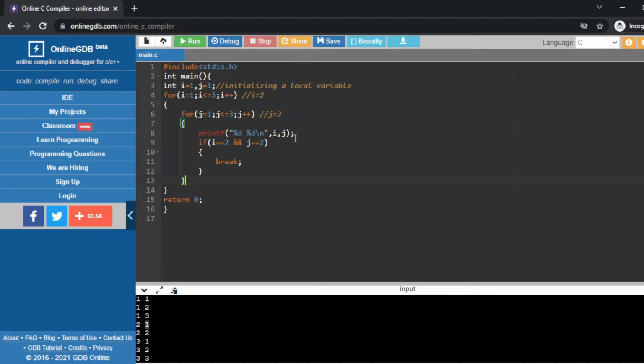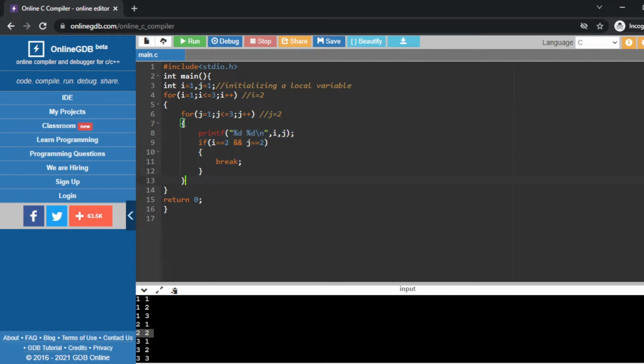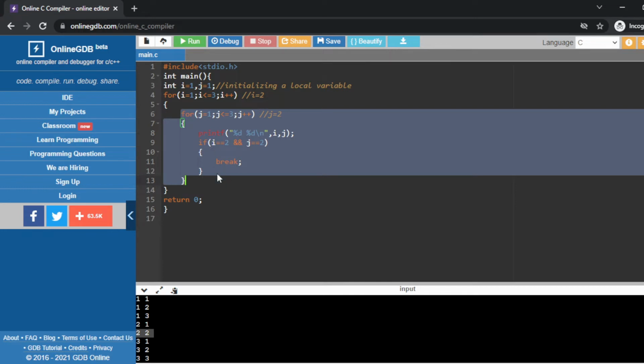But the condition is that at the first time 2 and 2 will print, right? Because the printf is there. After that the condition is checked. When the value of i equals 2 and the value of j equals 2, it means both are 2, so now this condition is satisfied. For that reason this break statement will work. Break means it will break only the inner loop, because this break is written in the inner loop part, right? So that's why this break only breaks the inner loop, not the outer loop. So it will directly go back to the outer loop.